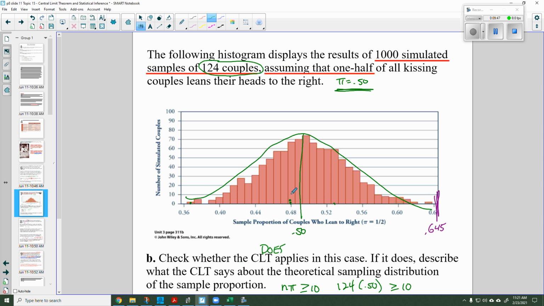So back to my picture here, if my actual proportion had been over here someplace, or maybe even over here, that's looking like it's within reason. It could have been randomly sampled. But way out here, I don't know. Even with a random sample of 1,000 times, we didn't come close to something like that. This is a statistically significant result. So statistically significant means unlikely to happen with just normal random sampling.